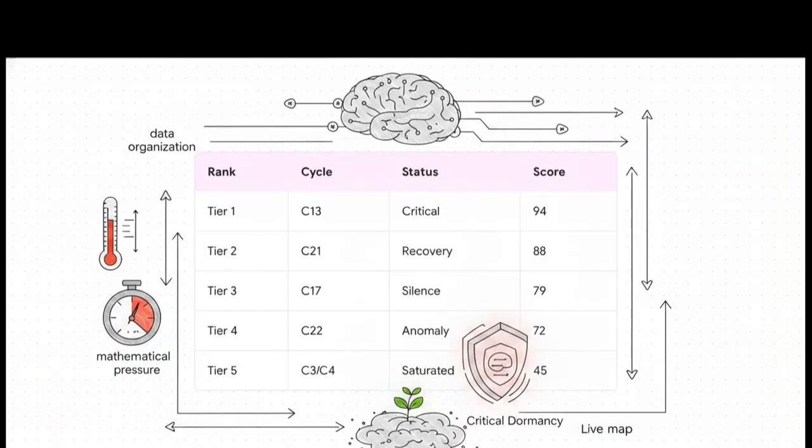And this brilliantly illustrates how the V6.3 system meticulously categorizes every single cycle into a rigorous tier and regime hierarchy based on gap days and mathematical pressure. Just think about Tier 1 for a second. Cycle 13 is currently sitting in a regime called critical dormancy, and it's carrying a massive pressure score of 94 out of 100. Then moving down the list, you've got Cycle 21 in recovery dormancy, while way down at the bottom, Cycles 3 and 4 are hanging out in Tier 5 under a saturation status. So this isn't just a list of numbers. Think of it as a live, breathing map of statistical tension across the entire data environment.